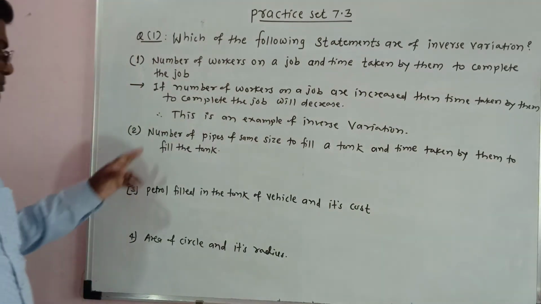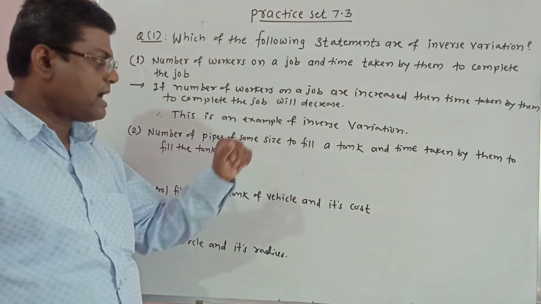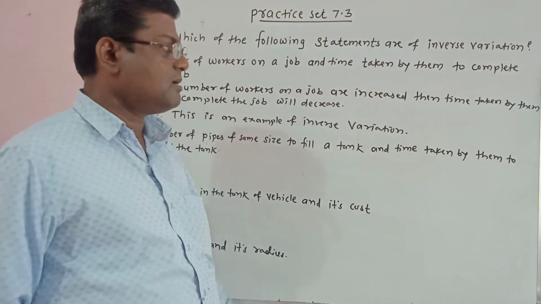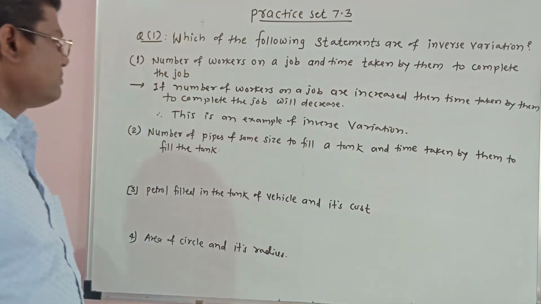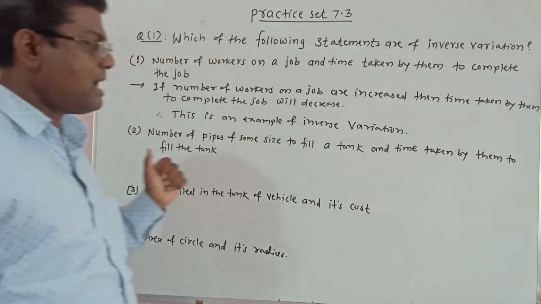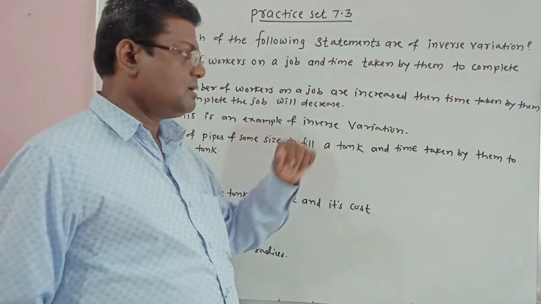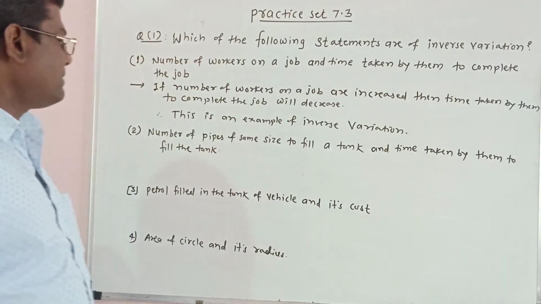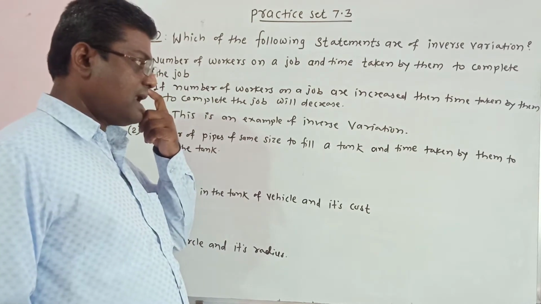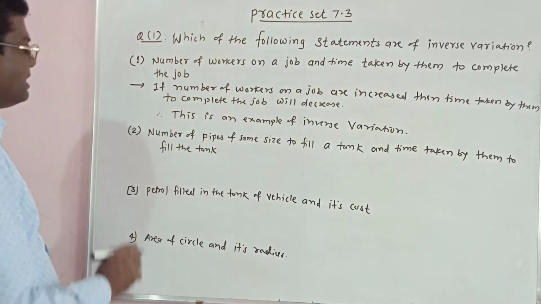Number 2. Number of pipes of the same size to fill a tank and time taken by them to fill the tank. If the number of pipes to fill the tank are increased, then time taken by them to fill the tank will decrease. Therefore, this is an example of inverse variation.